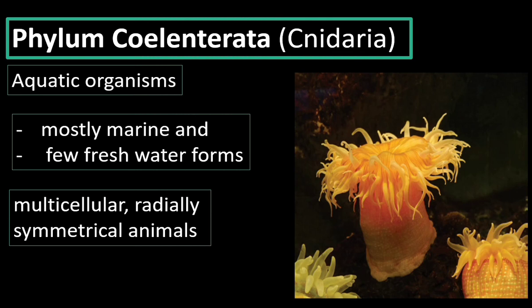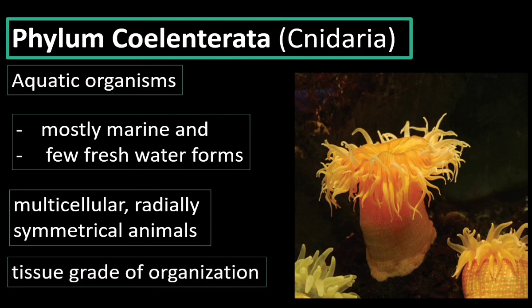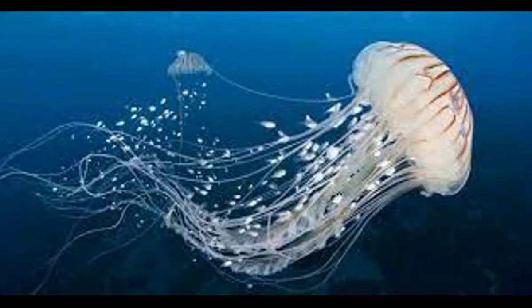That is radial symmetry. The animals have tissue grade of organization. They have muscular tissue and epithelial tissues. This is jellyfish. It also belongs to the phylum Coelenterata.